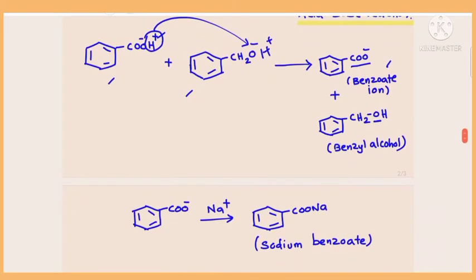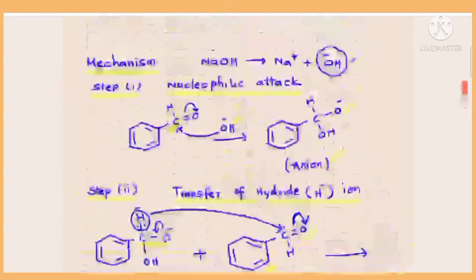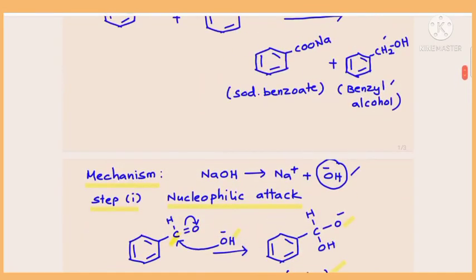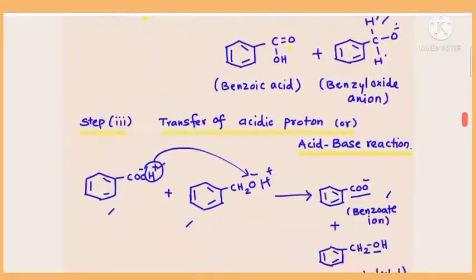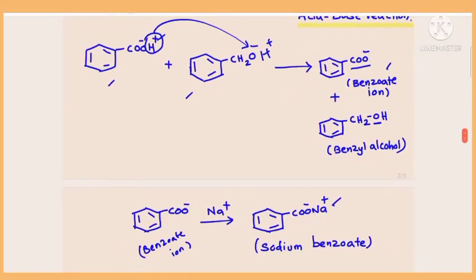Once you get a benzoate ion, this benzoate ion can take up Na plus ion, which was formed by dissociation of base, to form sodium benzoate. COO minus Na plus combines, giving COONa, sodium benzoate. That's the product we have written in the net reaction. This is the sodium benzoate product. So this is the mechanism of Cannizzaro reaction.